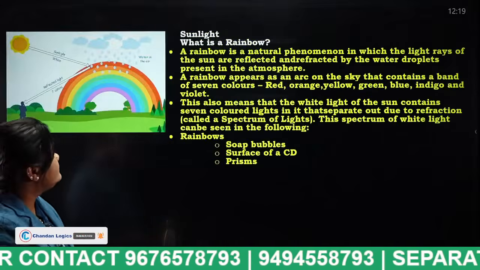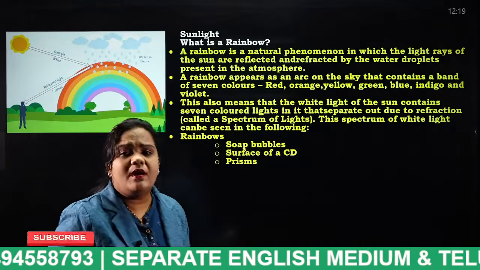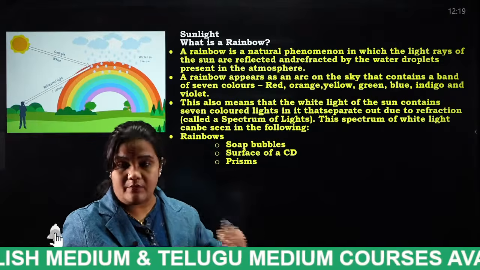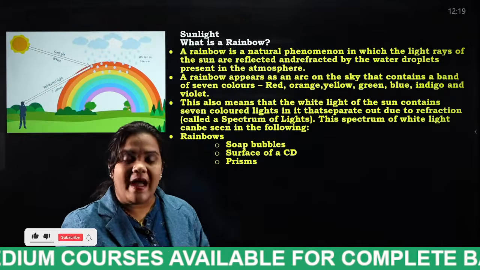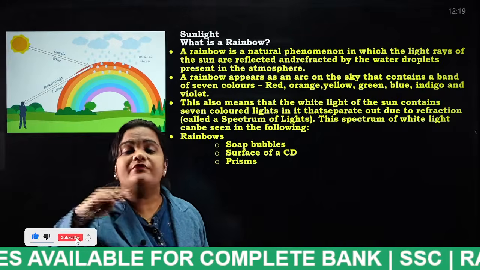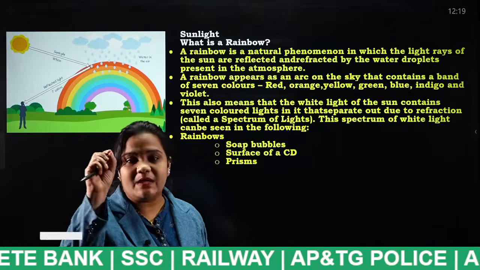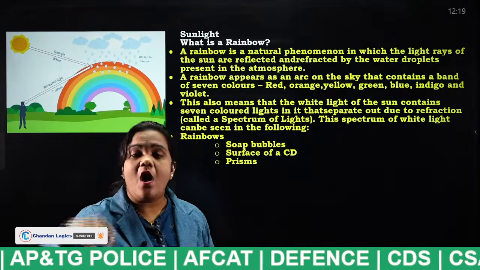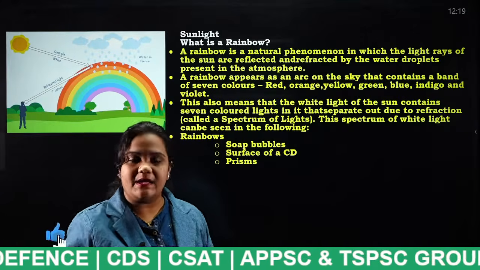Next, sunlight. So this is what? Okay, so you know how a rainbow will form, but do you know what is happening behind that? Okay, I think everybody knows this. I will explain again. After rainfall, there exist some raindrops in the atmosphere, right? Listen properly. After rainfall, there exist some raindrops in the atmosphere.